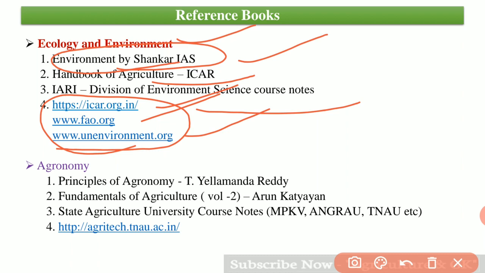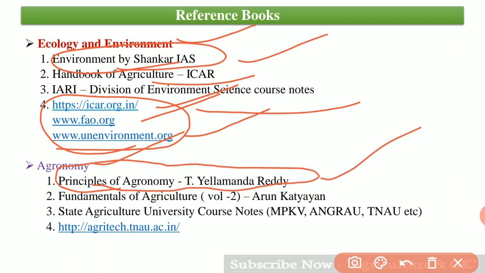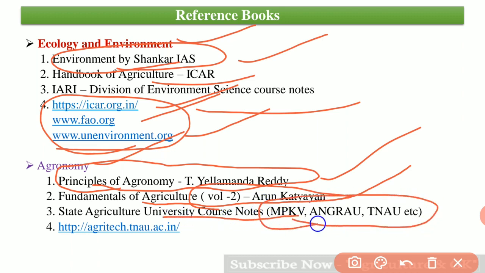Next is under agronomy, Principles of Agronomy by T. Yellamanda Reddy. This is the best book for agronomy. Next one is Fundamentals of Agriculture, Arun Katyayan Volume 2. This is a general agriculture book, and for agronomy it is very useful. And next is State Agriculture University course notes, that is MPKV, Angrau, TNAU. These are the best course notes.